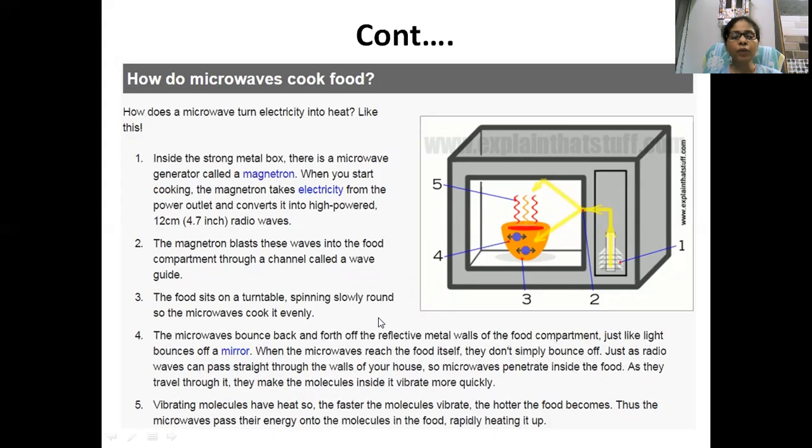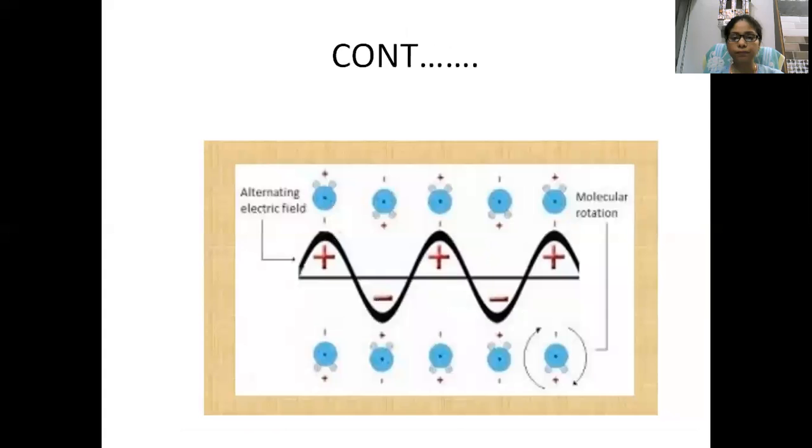So mainly microwave, what does it produce? This produces the heat energy. How does heat energy come? It comes from the friction of each food particle which absorbs the microwaves and it gets heated.